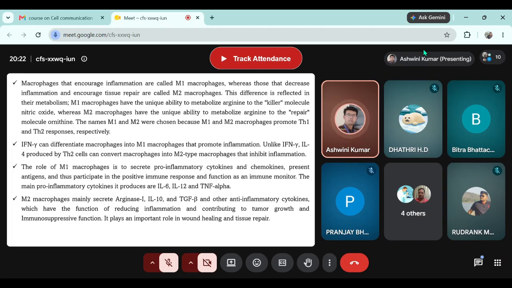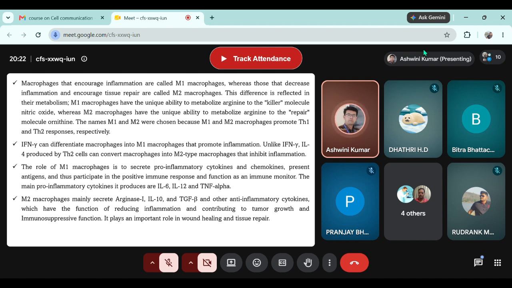And in that stage, when the wound sees that the pathogens are killed, now it's time to repair myself. They will require a lot of ornithine for cellular repair or tissue repair.